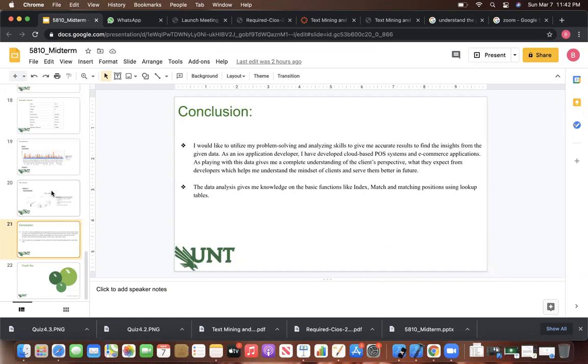I can give a clear picture to my user, because as an iOS developer, while I'm creating the POS application, by using this product, I have more knowledge of how the customers will accept the information, and how the product will be designed and all. So I can choose that one.